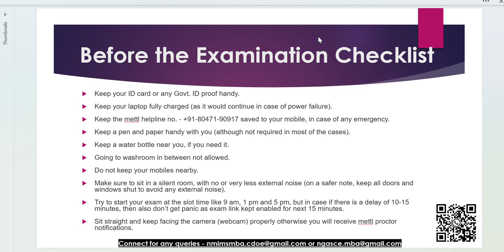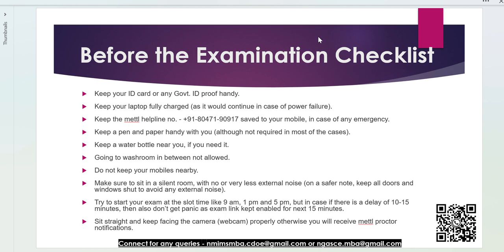The next important thing is to sit in a silent room with very little noise, or on a safer note, keep all the doors and windows shut to avoid any external noise. It happens that you have kids at home making noise, or some relatives come during your exam and are talking. Because it is being proctored by an AI tool, it simply won't understand that your kids are making noise or a relative is coming. It simply assumes that there's some person sitting near you helping you with the answers. If you program some tool, definitely it will detect all these things. So make sure you sit in a silent room.